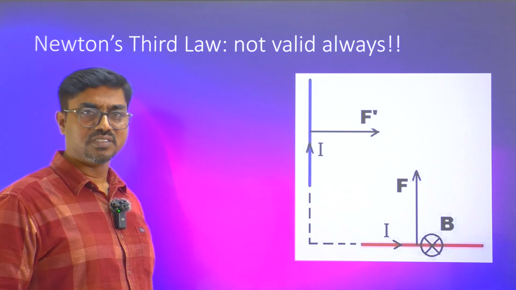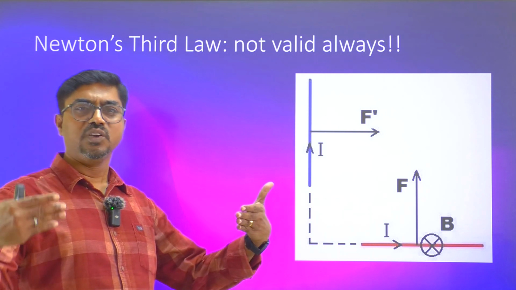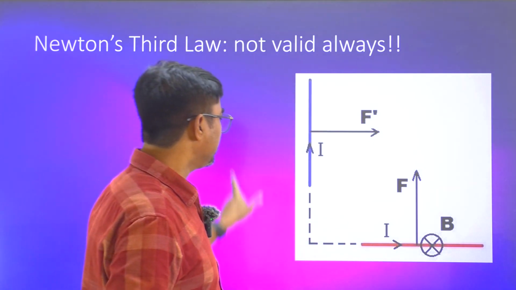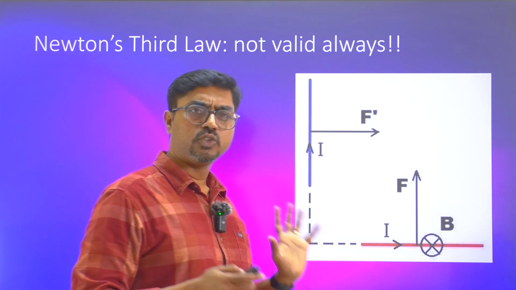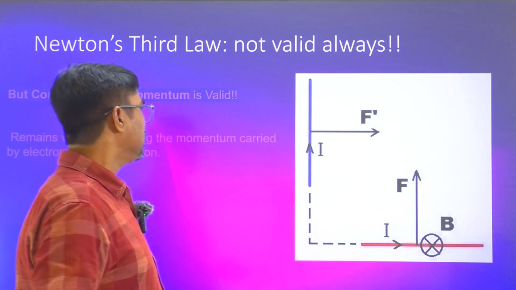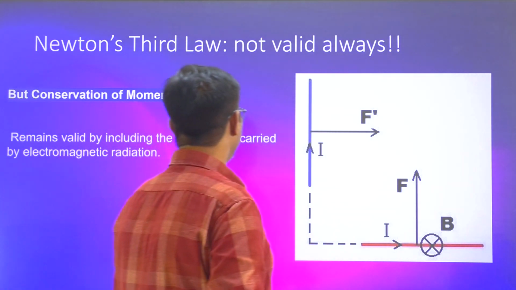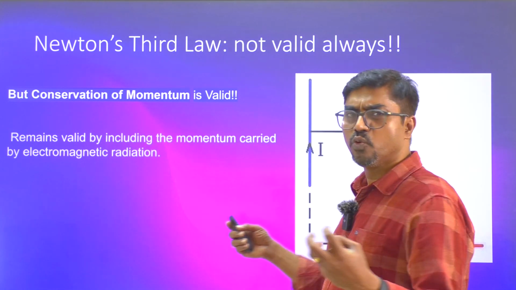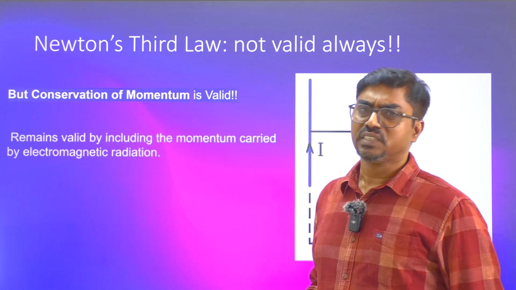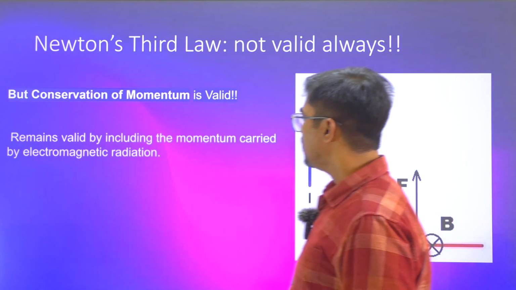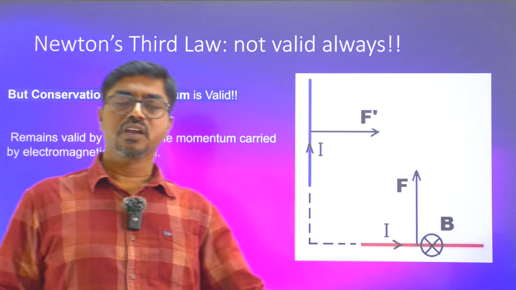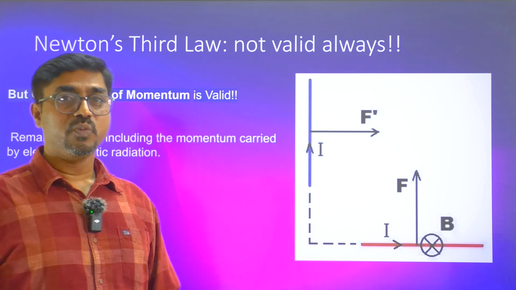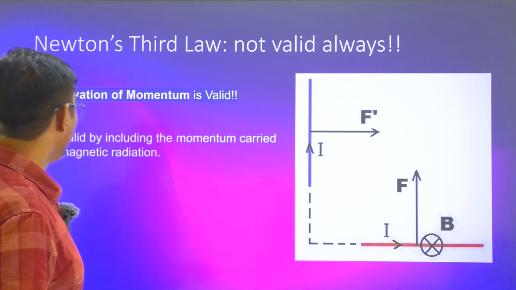According to Newton's third law, for every action there should be an equal and opposite reaction. They don't happen here. So in this particular case, if you consider the momentum of this wire and this wire together, momentum is not conserved. So conservation of linear momentum is a problem, but that has been rectified. Whenever the wires move closer, the magnetic field becomes unsteady, which produces electromagnetic waves. If you consider the momentum of the electromagnetic waves also, together with the momentum of these two wires, total momentum is conserved here.